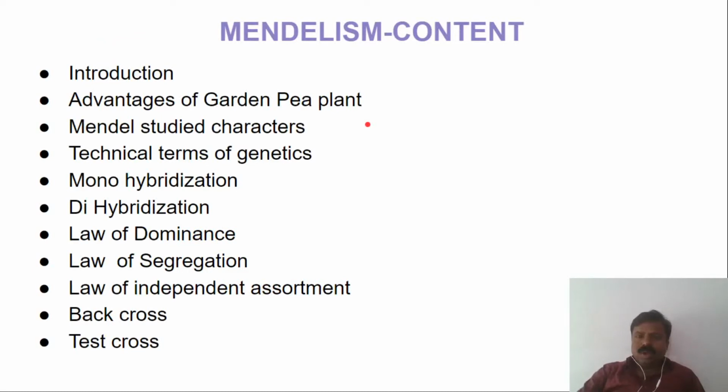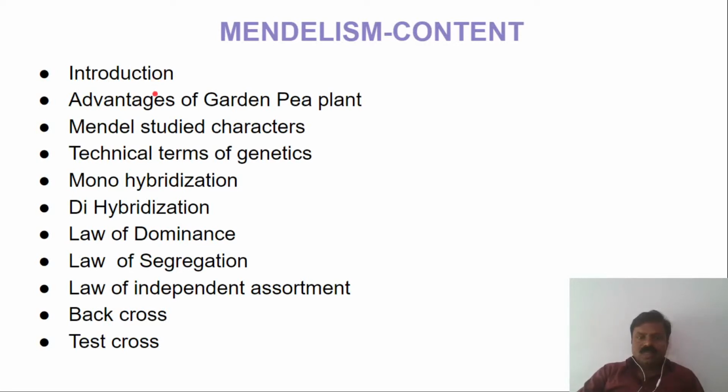So, in the Mendelism topic, we are going to discuss these topics. The content of Mendelism is as given below. First, we shall discuss the introduction of genetics.